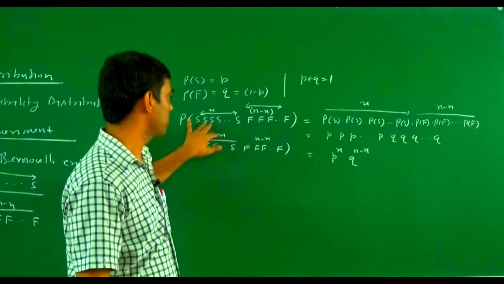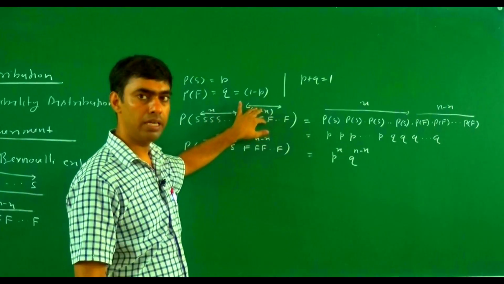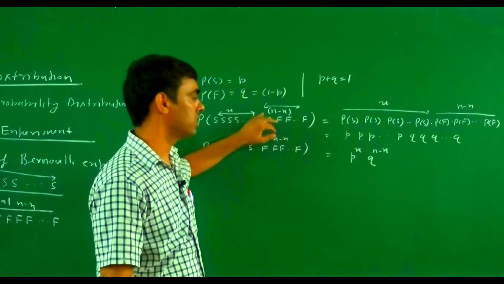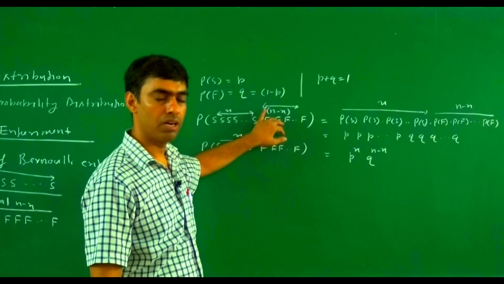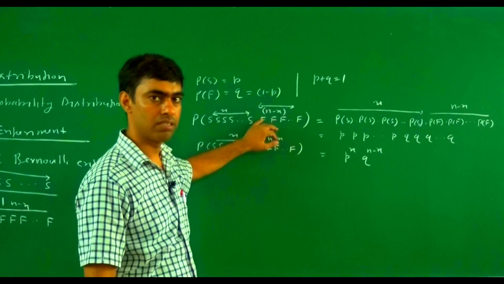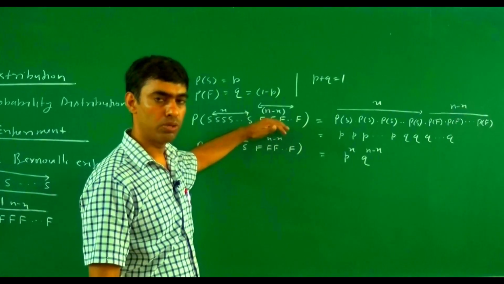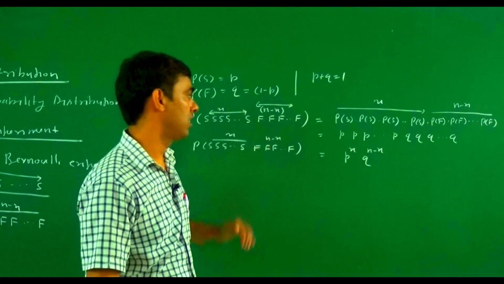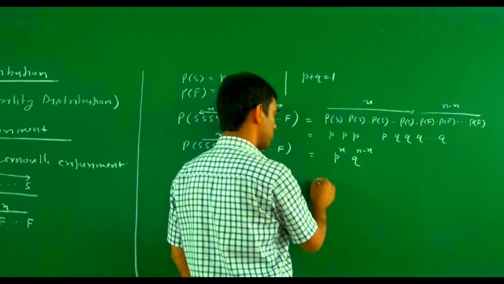But these X successes out of N trials may occur in how many number of ways? It may occur in NCX ways, because there are a total of N trials and out of N trials we choose X trials. So what are the total possibilities?